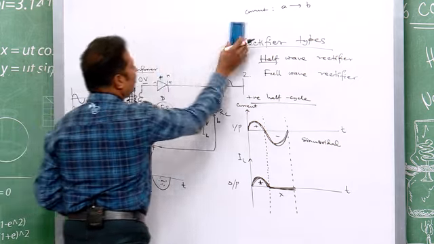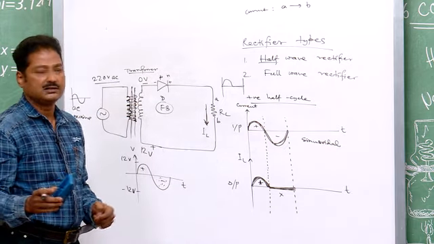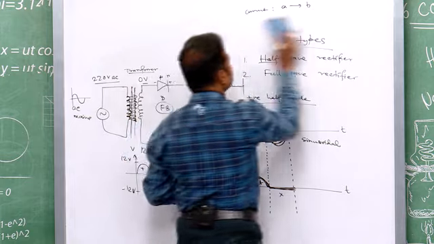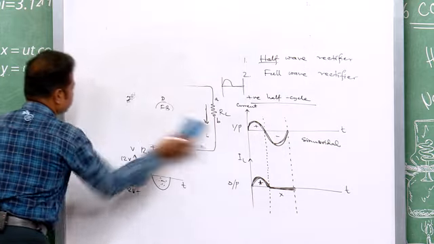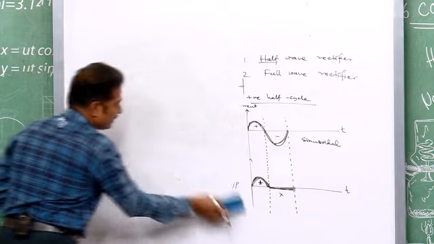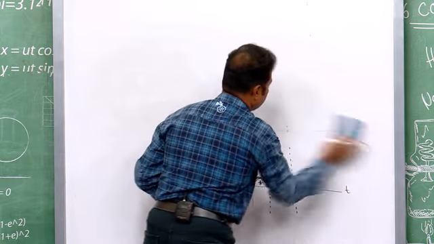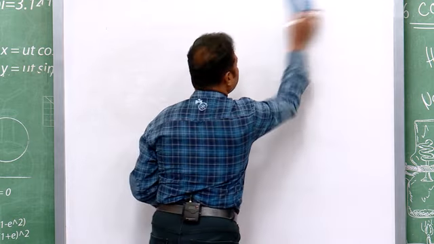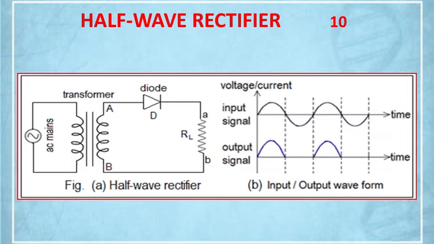So, we now go to the other thing, that is your full wave rectifier. We have two types of rectifiers, one is half wave rectifier, one is full wave rectifier. So far you know the half wave rectifier just uses one diode, but in full wave rectifier we have to use at least two diodes. We can use 4 diodes, but as far as center tap full wave rectifier is considered, we have to use 2 diodes minimum.